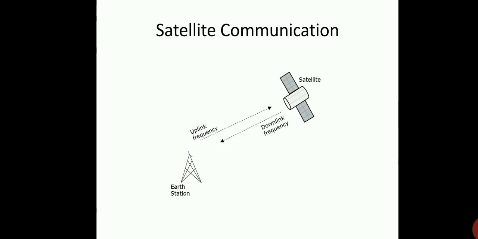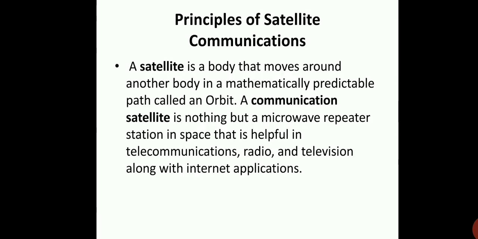So in this figure, the satellite communication is easily defined. The principles of communication. A satellite is a body that moves around another body in a mathematically predictable path called an orbit. So a communication satellite is nothing but a microwave repeater station in space that is helpful in telecommunications, radio and television along with internet applications.